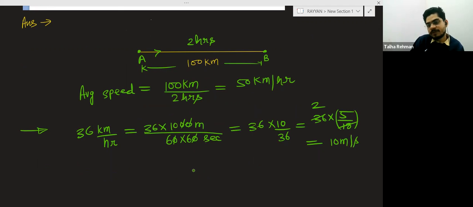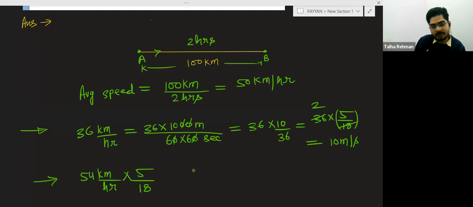Okay, so in this way you can convert. This is basically a short trick. Suppose I am saying 54 kilometer per hour is given and I want to convert it into meter per second, so what will I do? I will just multiply it by 5 by 18. So it will become 15 meter per second.